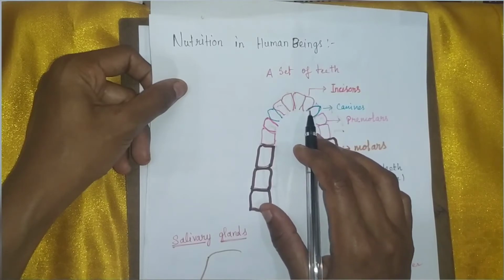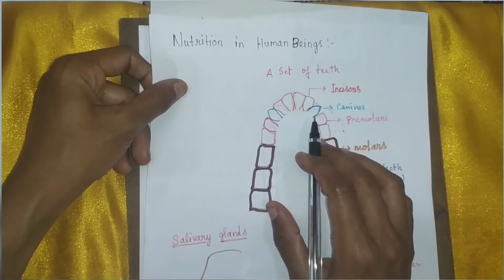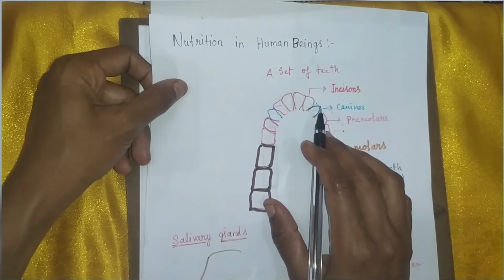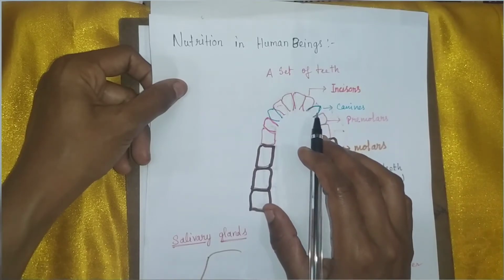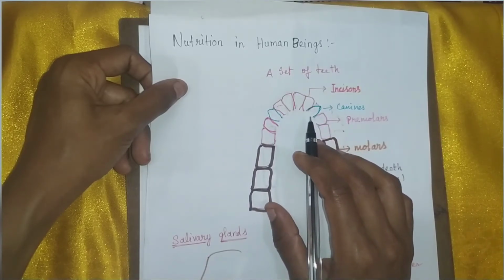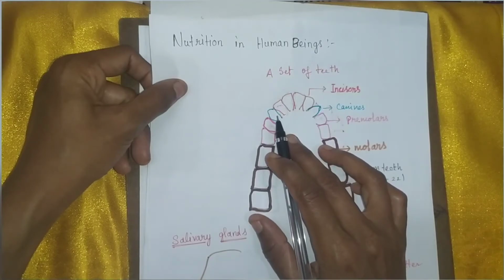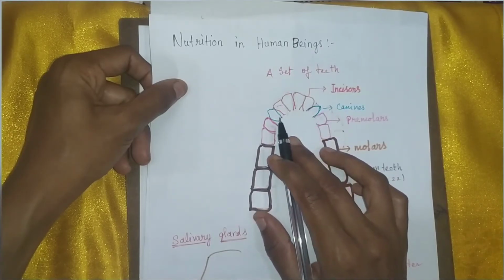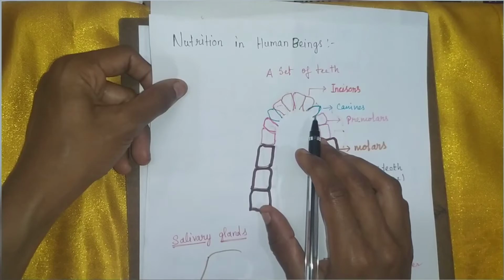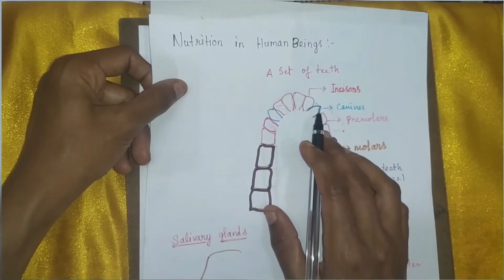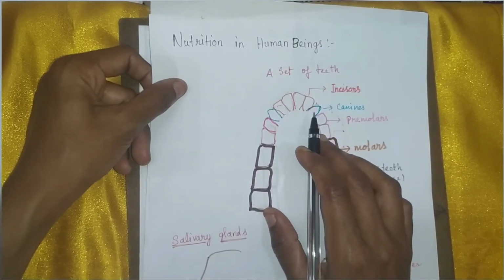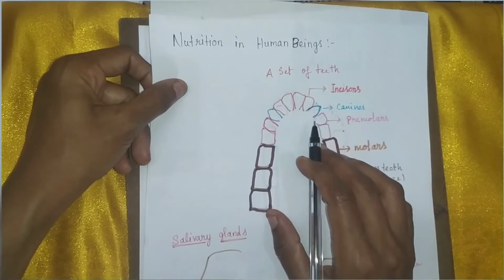And next to the incisors, we have sharp pointing teeth, which are known as the canines. We have 2 canines in each jaw, so in total we have 4 canine teeth in our buccal cavity. What is the use of these canine teeth? We tear the food with the help of the canine teeth.